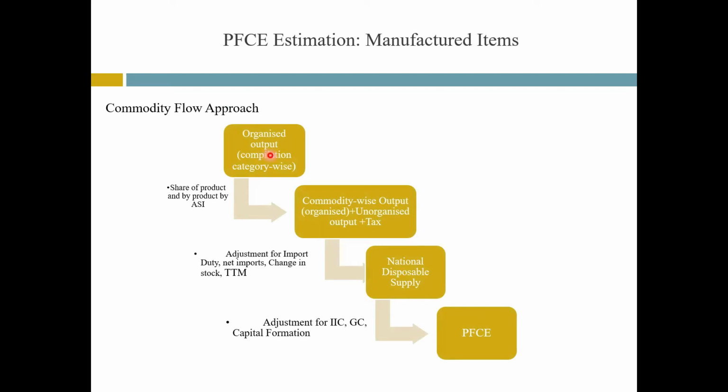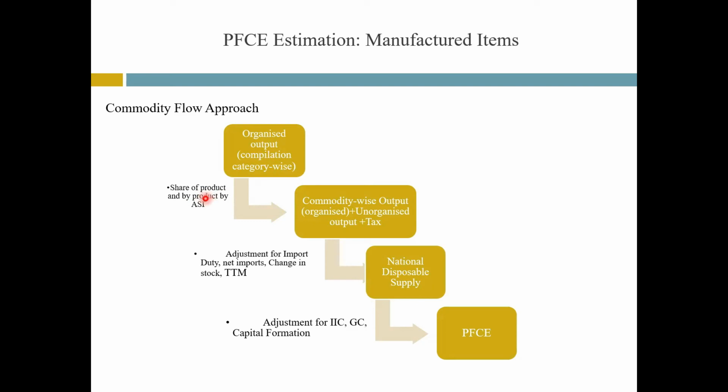For preparation of estimates of PFCE for the majority of manufactured items, data on output compilation category-wise, by adopting the enterprise approach, is utilized. The share of products and byproducts for different industries in the total output has been worked out from ASI data 2011. Also, from the detailed analysis of ASI data, items of final consumption as per COICOP and the share of these items in the total value of products and byproducts is compiled.